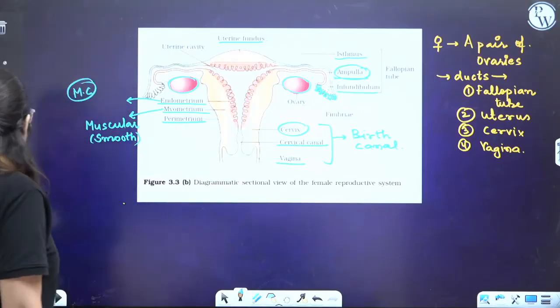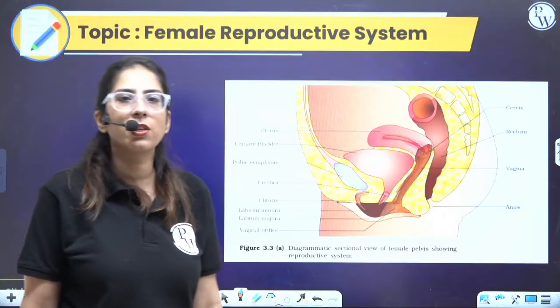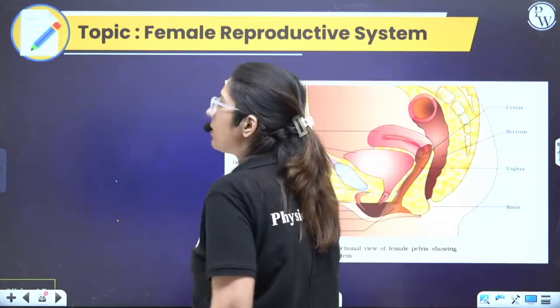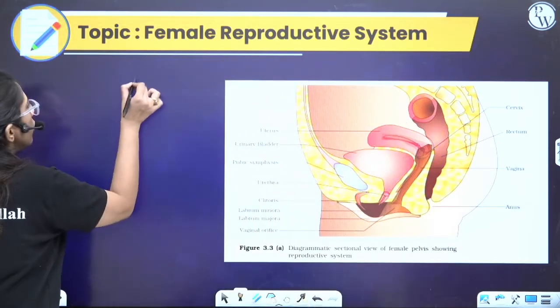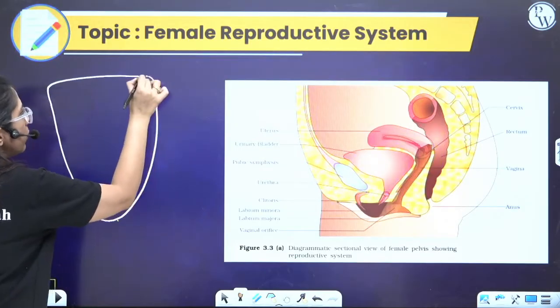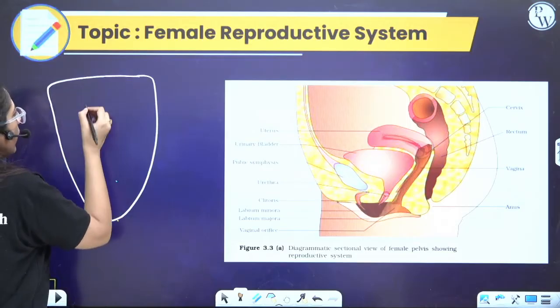Done. Now, let's come to this structure. Diagram is given over here. This is the external genitalia one. But I know with this diagram, you won't be able to understand what is the external genitalia. Now, let's have a look. Don't worry, I'll explain this diagram also. Just have some patience. So this is how it looks like.